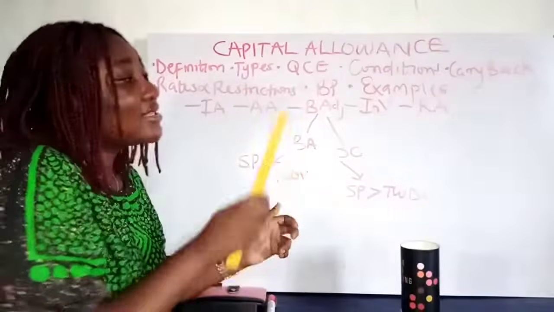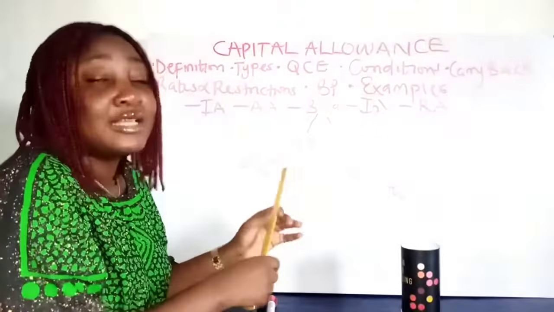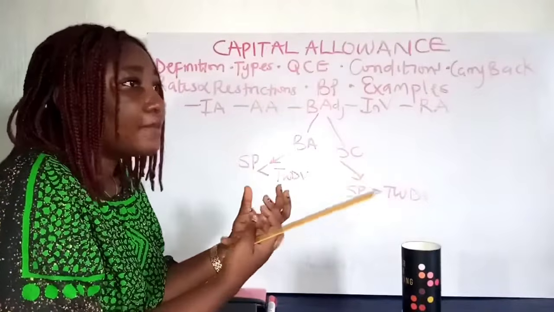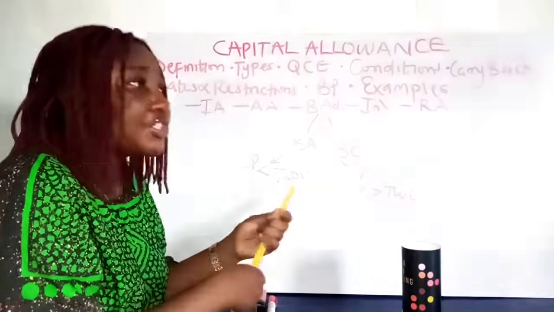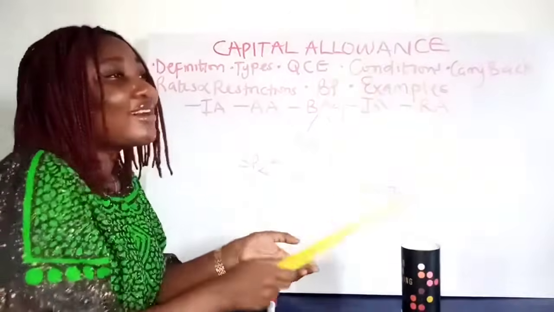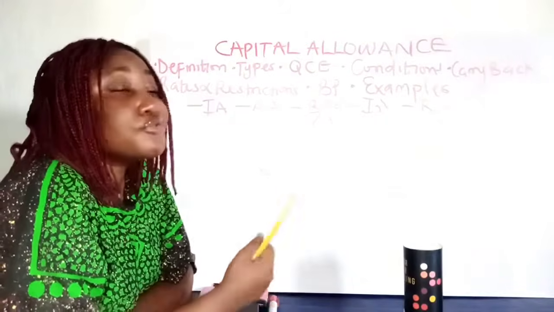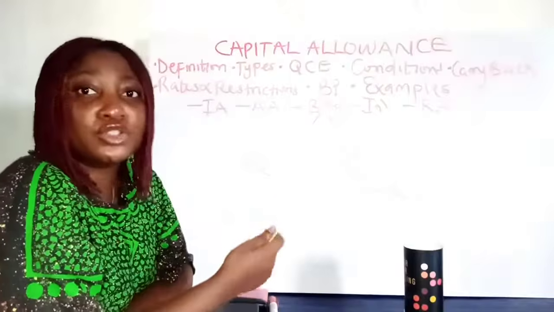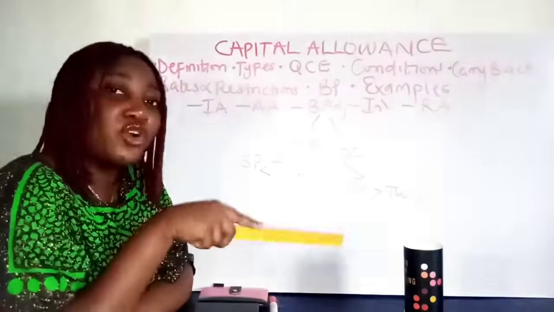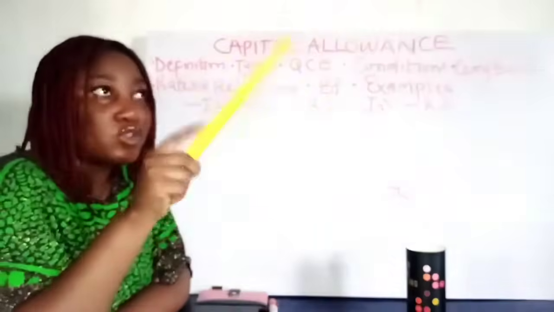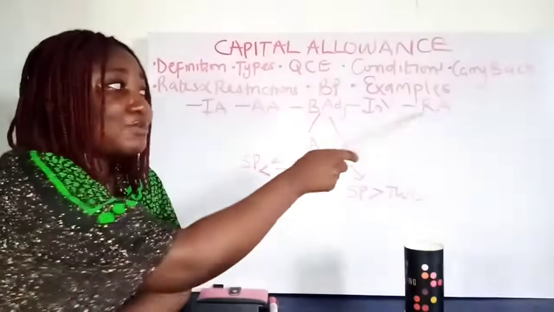Now, investment allowance is a relief. It's usually 10%. It's a relief granted to companies that incur expenses on plant and machinery. If they buy plant and machinery, they give them investment allowance of 10%, right? Then rural allowance is allowance given to companies in rural areas. Maybe there is no electricity, no road, no water, and they need to conduct their business. So when they incur expenses on getting electricity, roads, or water, there are specific rates.